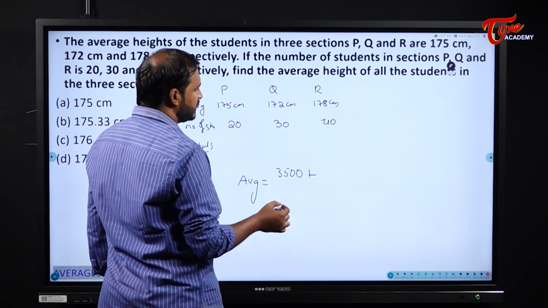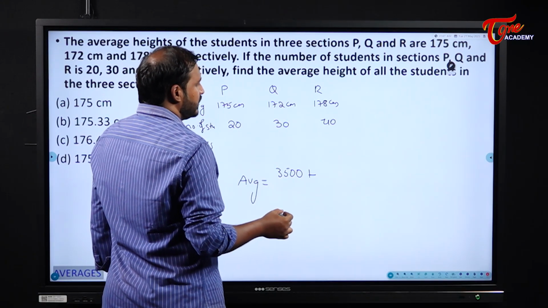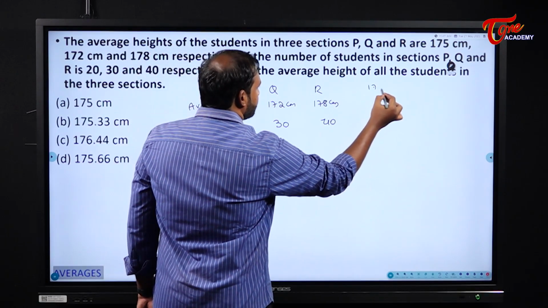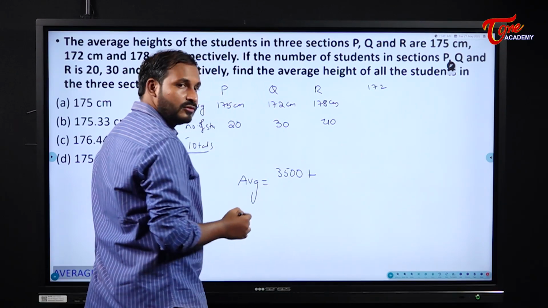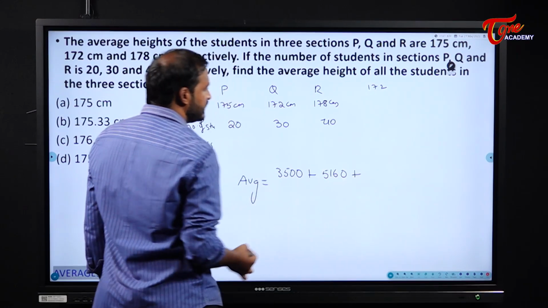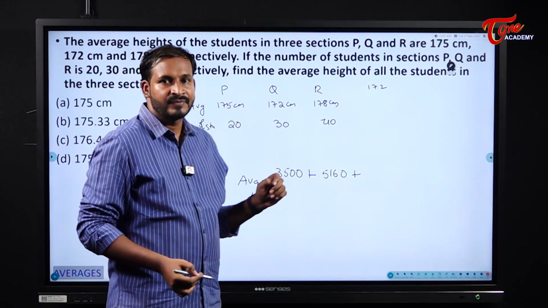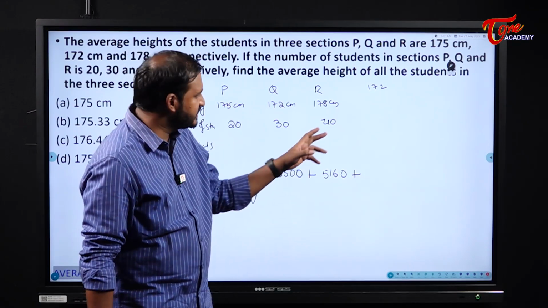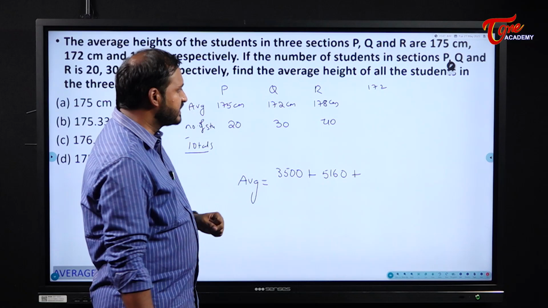516, 172 3s are. It becomes how much? 516 into... 516 and 0 plus. Next 178 4s are. 178 4s are, what it becomes? 356 plus 356. It becomes 712.